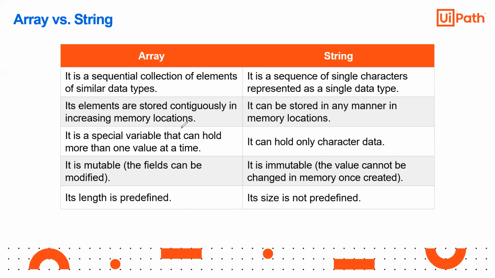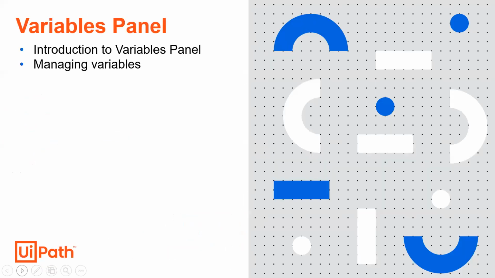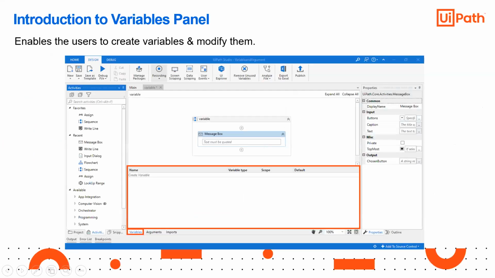So annotation close. Now, the variable panel. This is your variable panel, where you store your variables. Here you have the name, variable type, scope, and the default value.